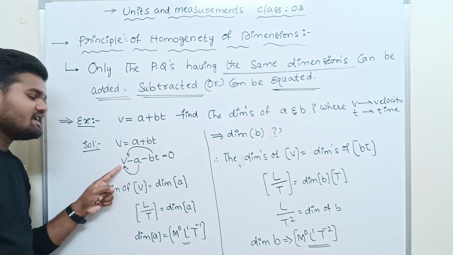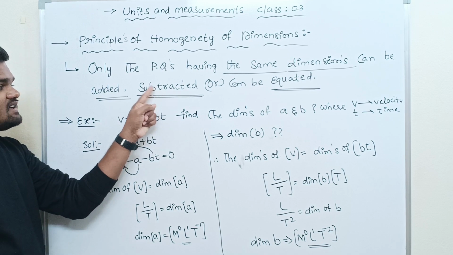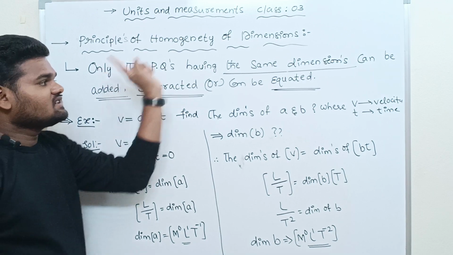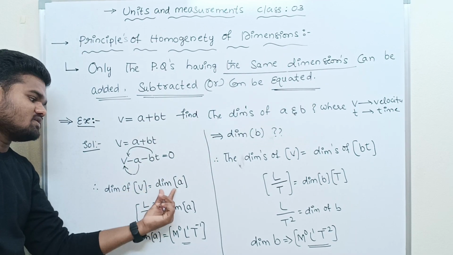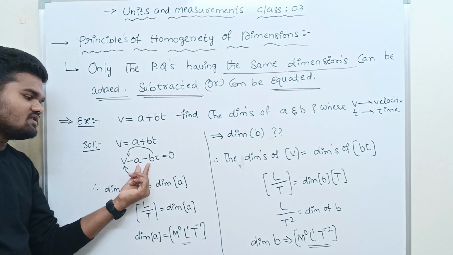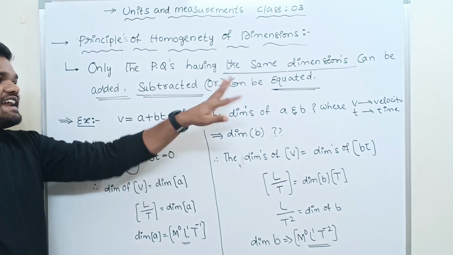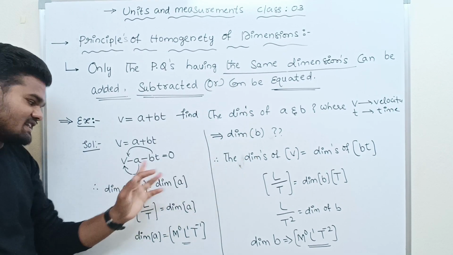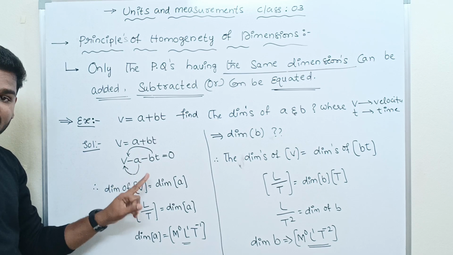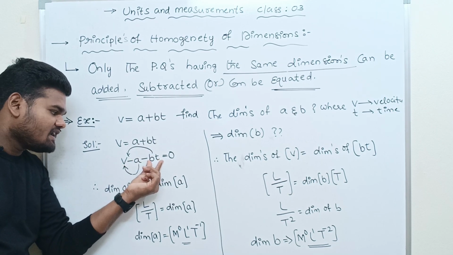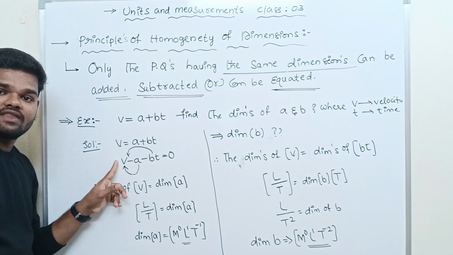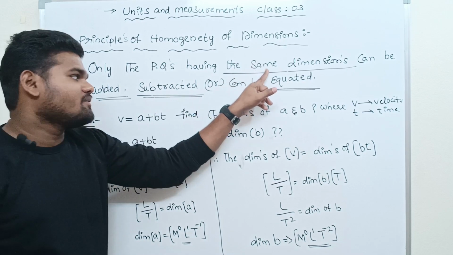A is subtracted from V because they are subtracted, and subtracted means they have the same dimensions. I just equate those two. Dimension of V is equal to dimension of A because they have the same dimensions. That's why we subtracted. So come to here: the term BT is subtracted from V because they have the same dimensions.